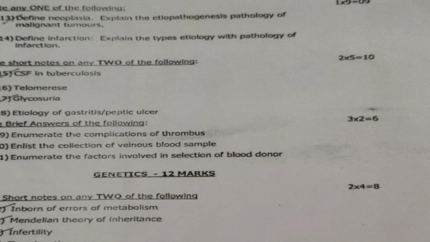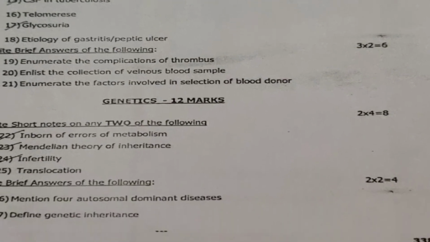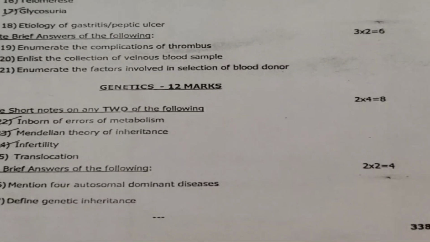So we have seen pharmacology for 37 marks, then pathology for 25 marks. Our last section is genetics, that is for 12 marks. So here in genetics, write short notes. There is no essay question. Here you have only short notes and brief answers because it is only for 12 marks. So write short notes on any two of the following.